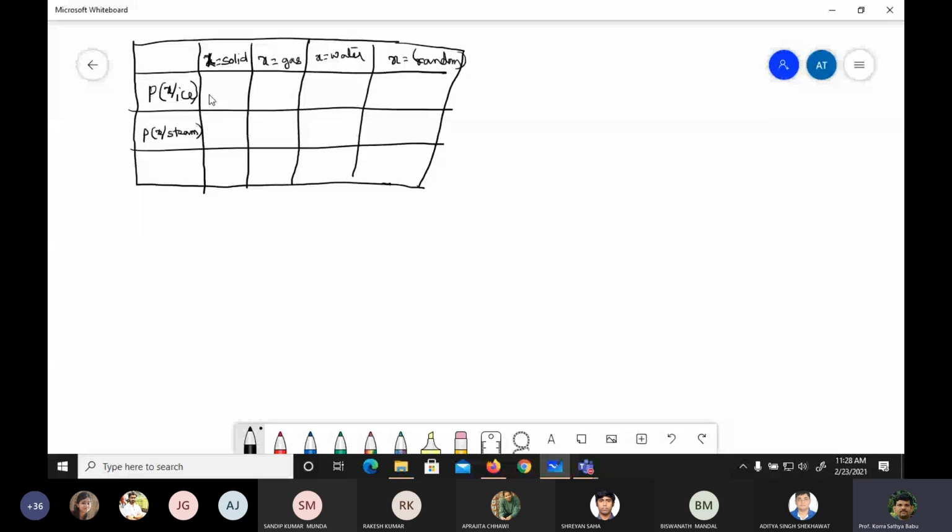Now, our interest was finding the probability relationship between a particular property, solid, given ice. Solid given ice is high, solid given gas is low, and water given ice is high, and the probability of any random word given ice may be low.